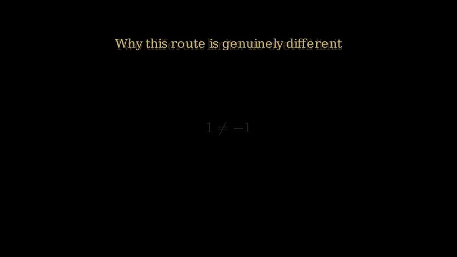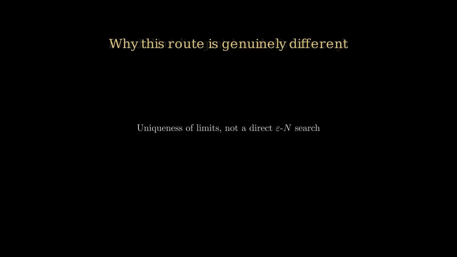Here the two subsequences converge to different limits, 1 and -1, so the original sequence cannot converge to any single limit. This second route is genuinely different from the first because it leans on the uniqueness of subsequence limits, rather than directly hunting for a contradiction with the epsilon and N definition. So we have shown in two different ways that this alternating sequence is bounded yet fails to converge, which proves that being bounded alone is not enough to guarantee a limit exists.